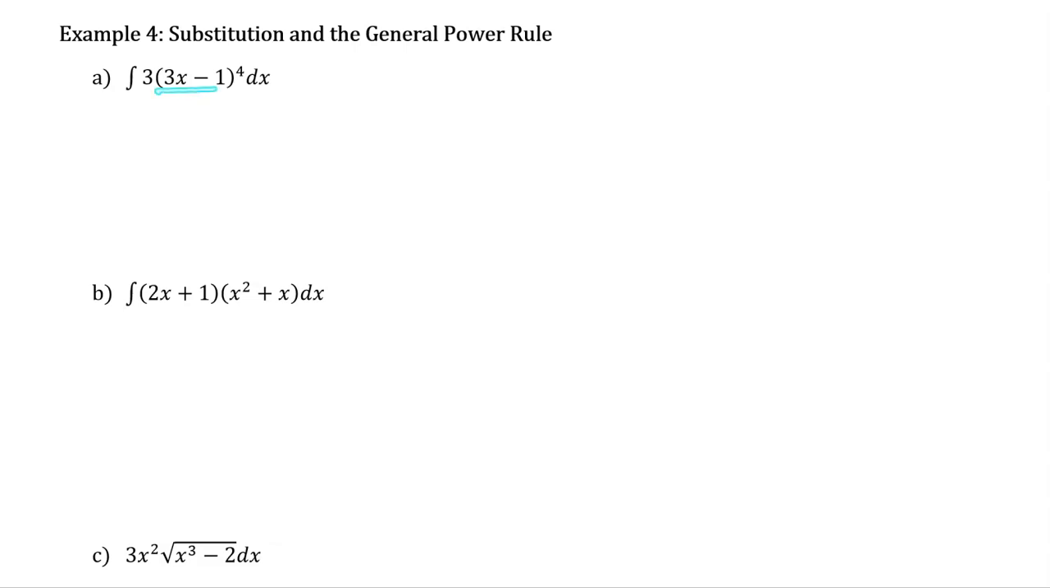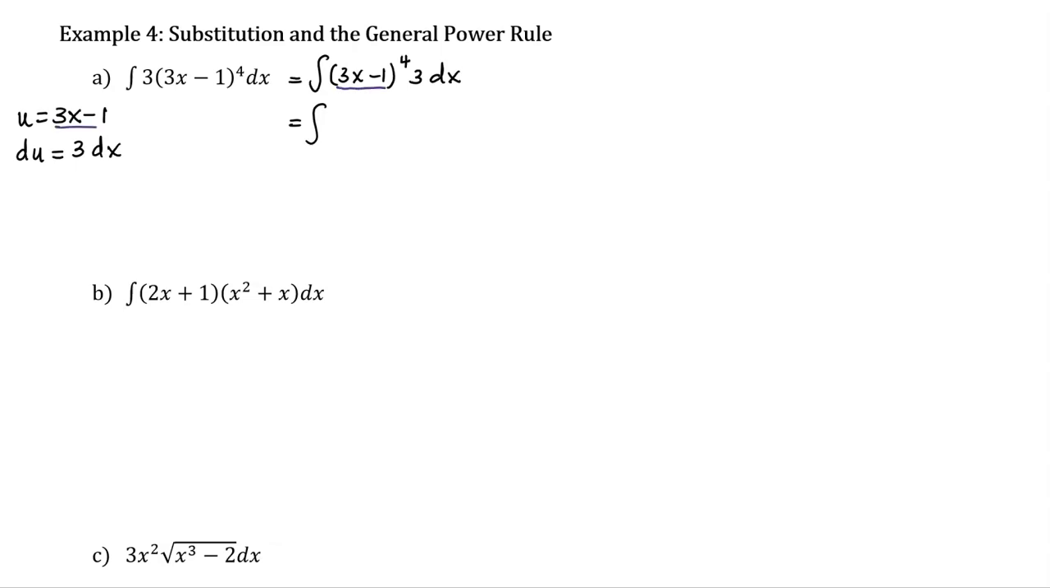Here, I'm going to choose u to be the inside of this composite function, which is 3x minus 1. I'll take the derivative of that. du is 3, and I add a dx on the end. I don't have to do any manipulation here because I do have the 3 with the dx on the end. I'll briefly rearrange this integral to make the substitution more clear, just by writing the 3 at the back with the dx.